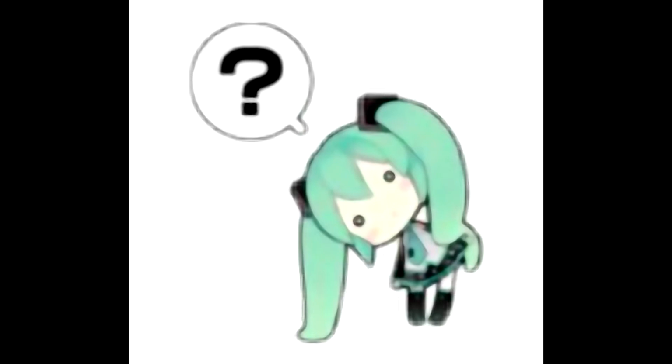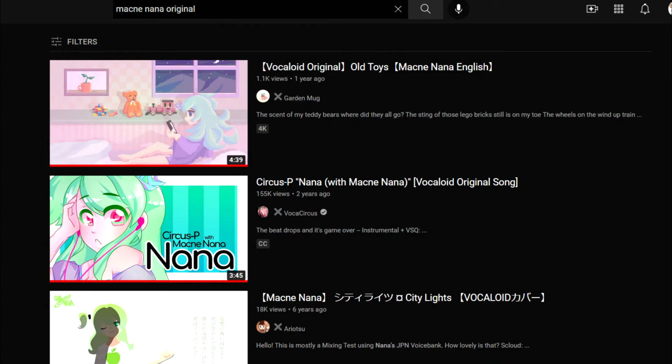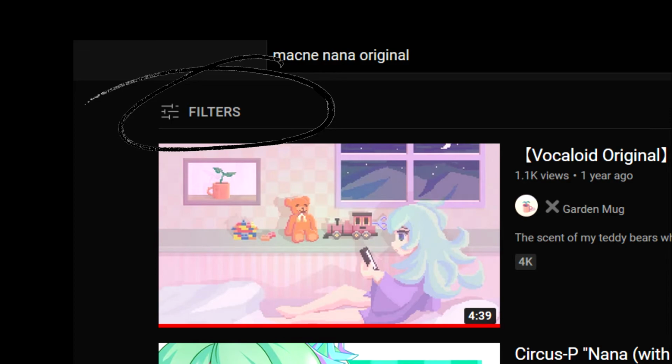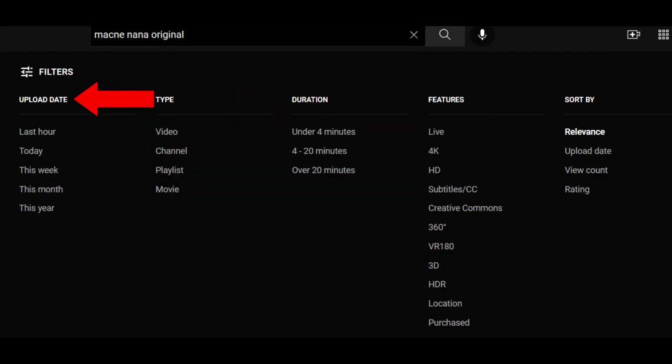It kind of defeats the purpose. So, in this case, most websites will have a filter option. For this example, I'll be using YouTube. At the top of the results screen, you can click on Filters and on the left you can filter by upload date. You can also do this somewhere on the right, but I don't really use that option.